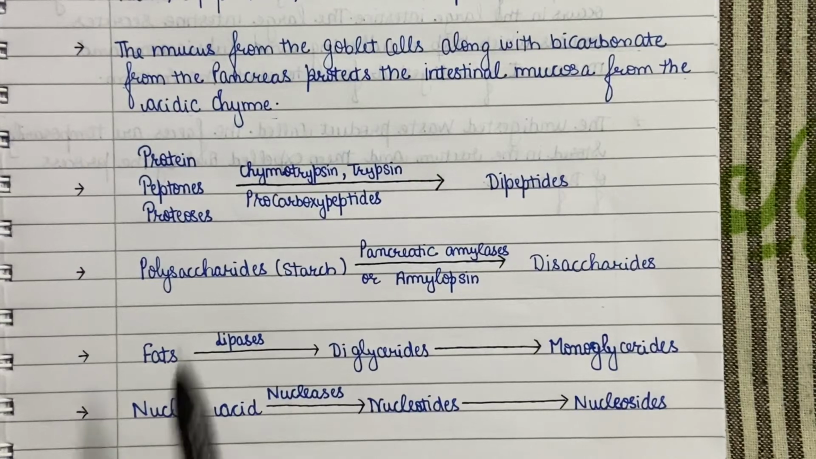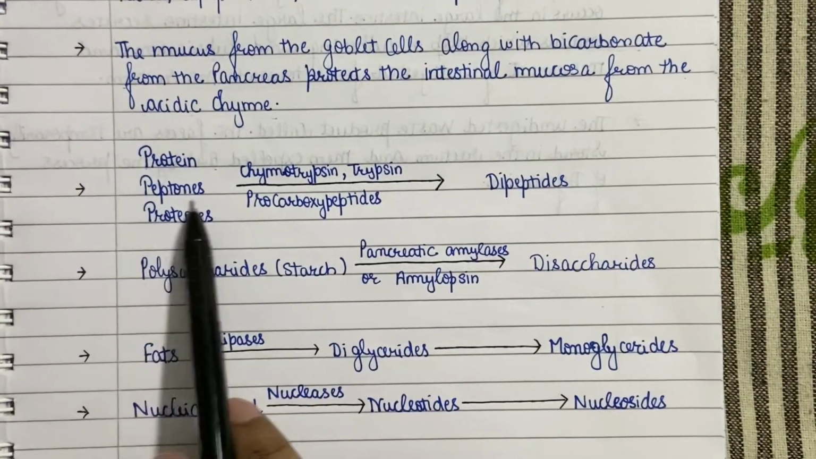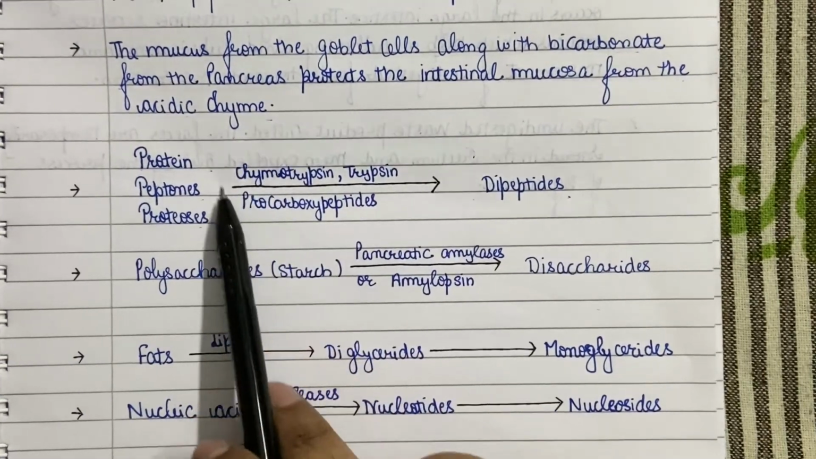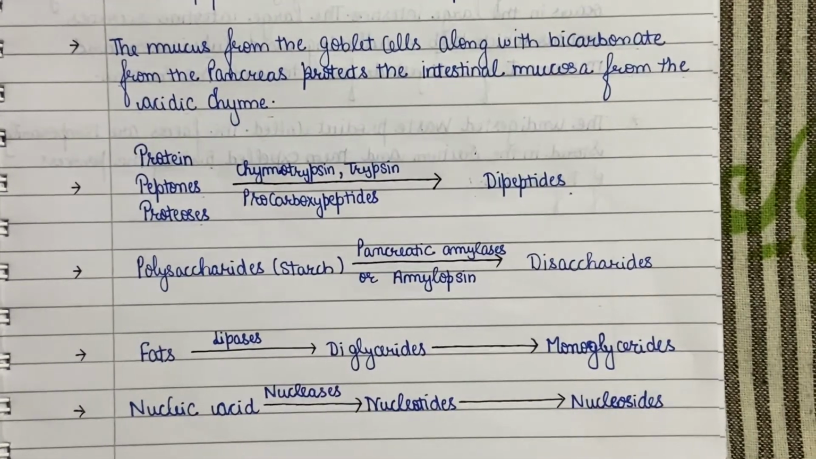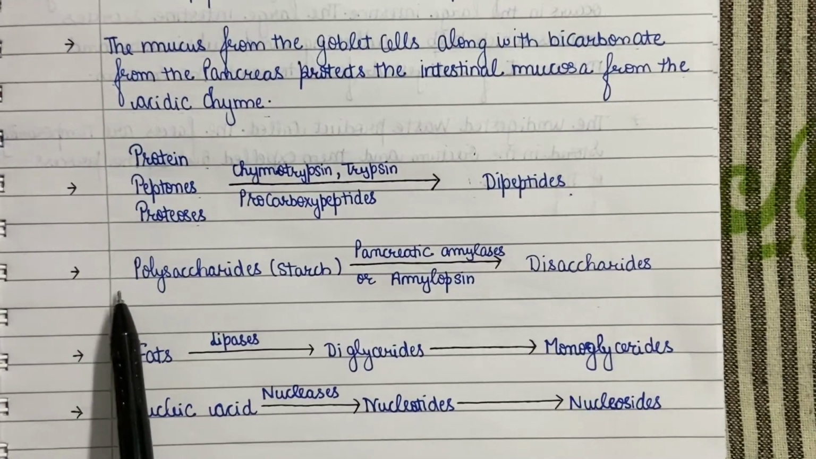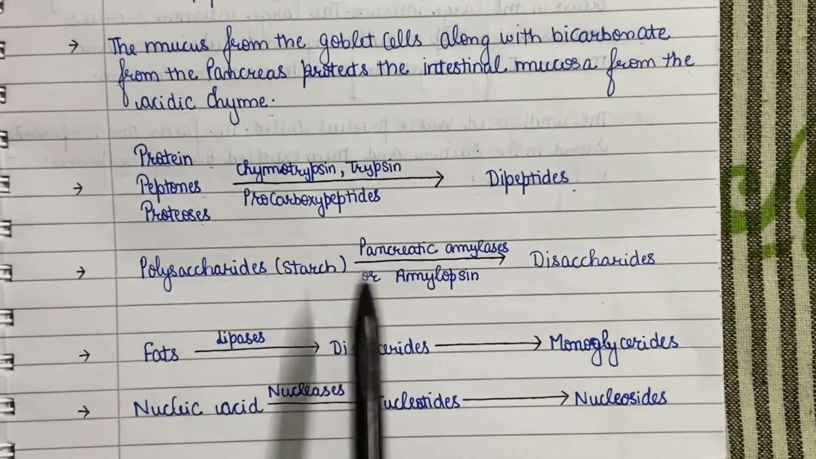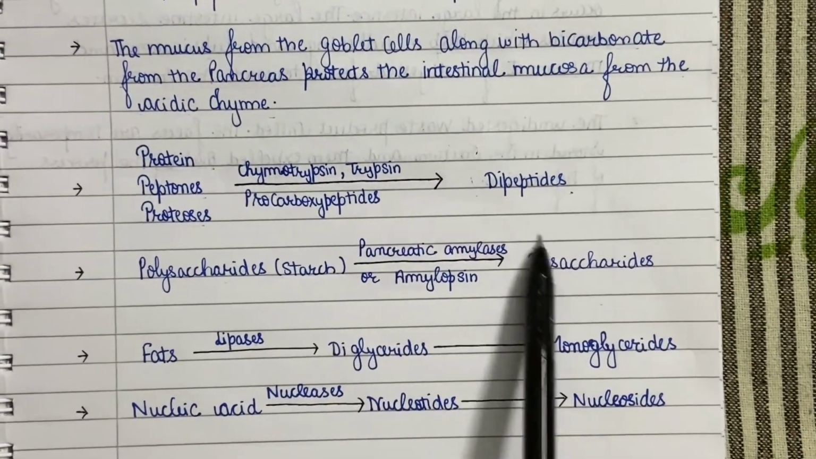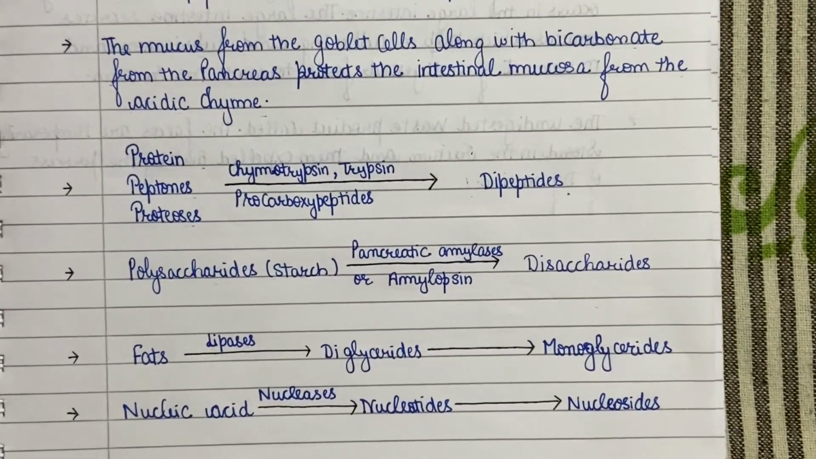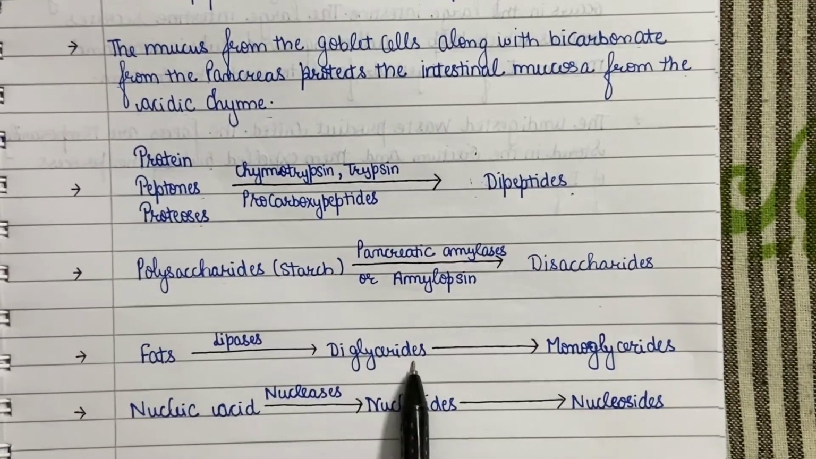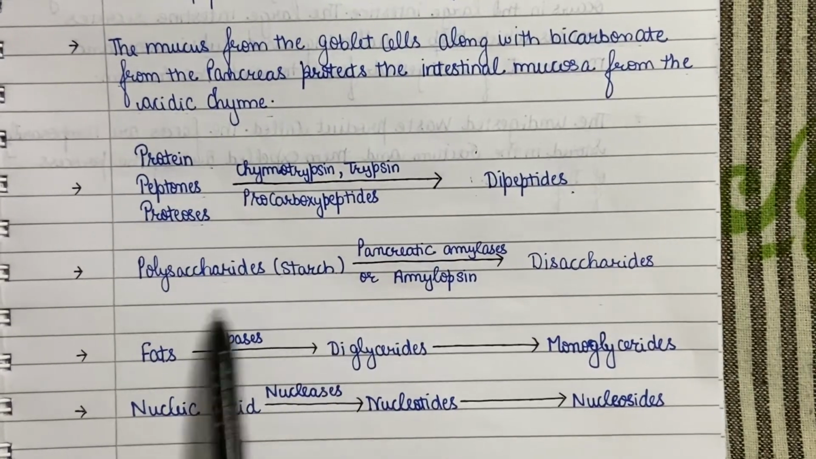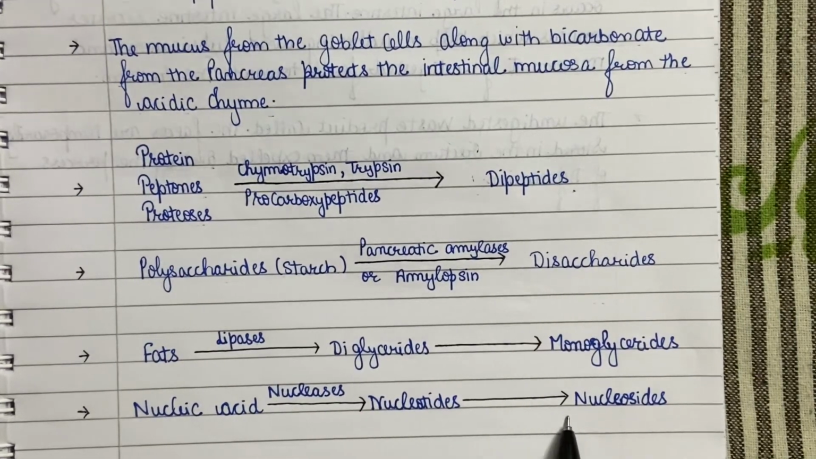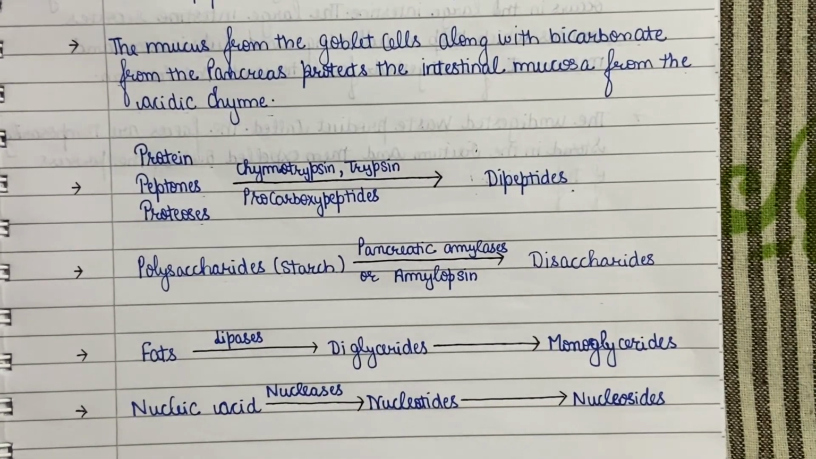Now, the proteins, peptones, and proteoses present in the chyme are acted upon by various pancreatic enzymes like trypsin, chymotrypsin, and procarboxypeptidase into dipeptides. Similarly, carbohydrates in the chyme are digested by the pancreatic amylase, also known as amylopsin, and are converted into disaccharides: maltose, sucrose, and lactose. The fats in the chyme are converted into di- and monoglycerides by the enzyme lipases. The enzymes nucleases act on the nucleic acids and convert them into nucleotides and nucleosides.